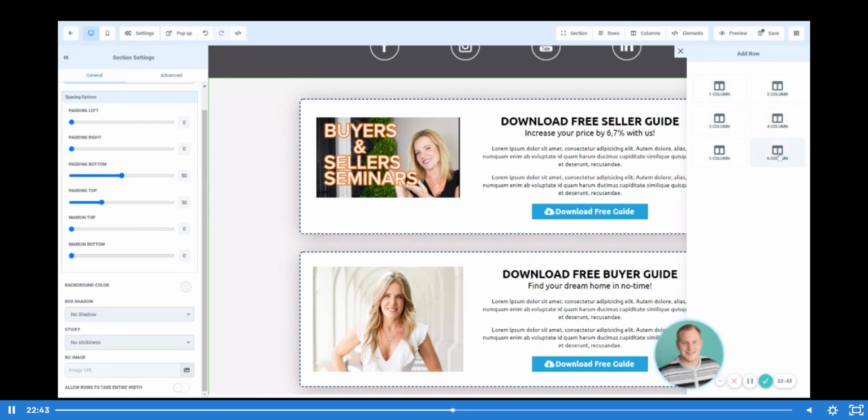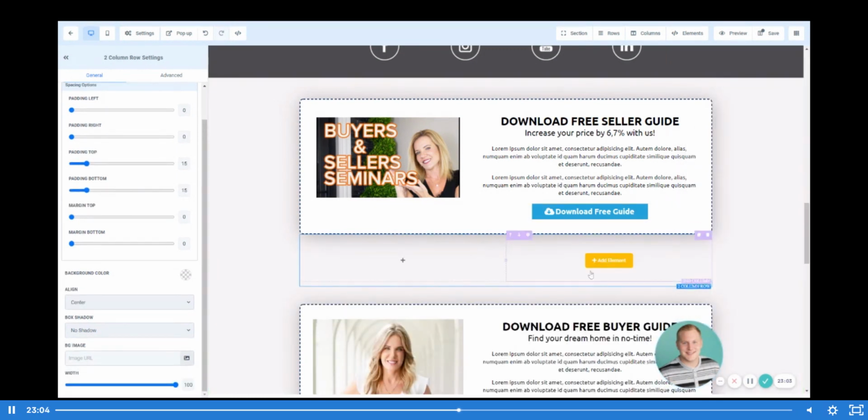One column to 6 column, right? So one column means that it's going to just be wide all the way across. It's just going to be one thing. If we enter text, it's going to be square in the middle, or we can move it to the left or the right, right? But we aren't going to be able to add an additional element on either side if it's one column. So let me give you an example. Let's move into 2 column. So you can see we have a column here with an element and a column here with an element.